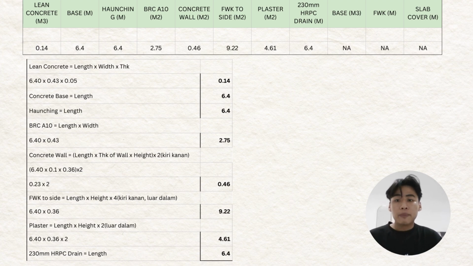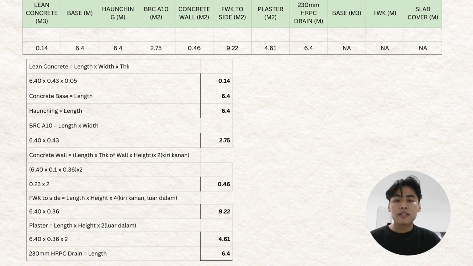Next, I will explain how to count the lean concrete. As we know, the lean concrete for this PC strand is length times width times thickness. To get the lean concrete, we multiply by the depth item, which is 6.4 meter. 6.4 meter is the length, times 0.43 as the width, and 0.05 as the thickness of the lean concrete. So it equals 0.14.